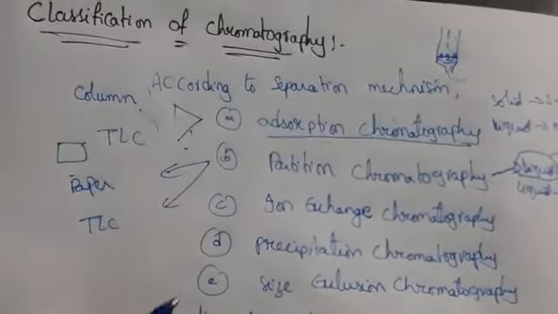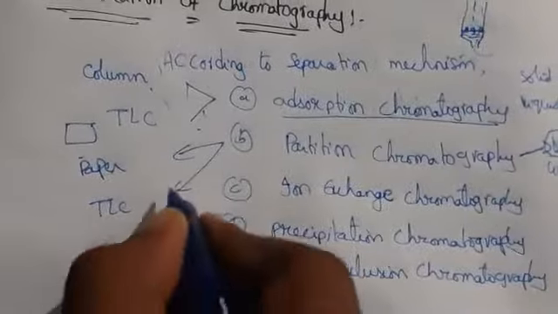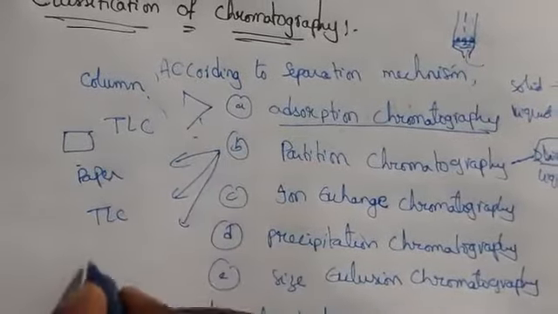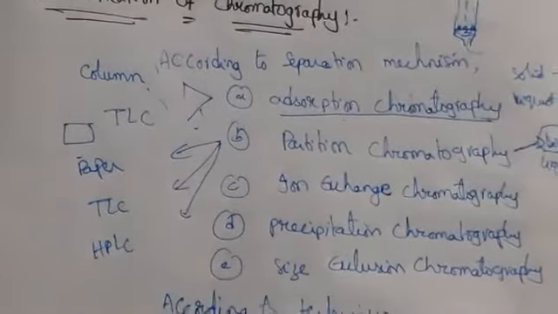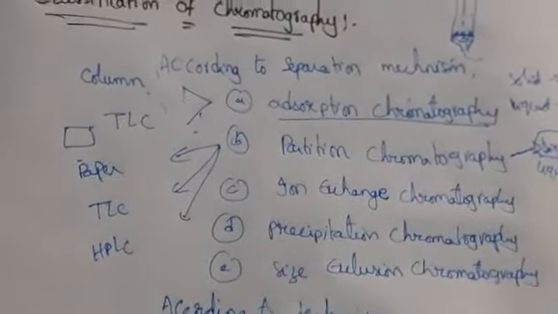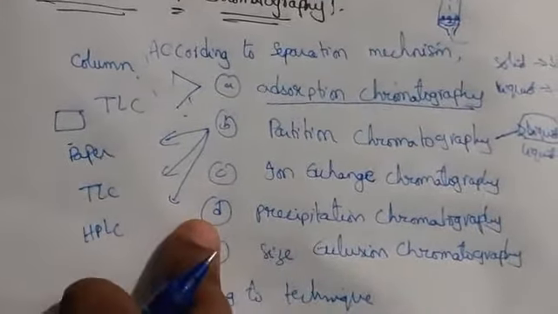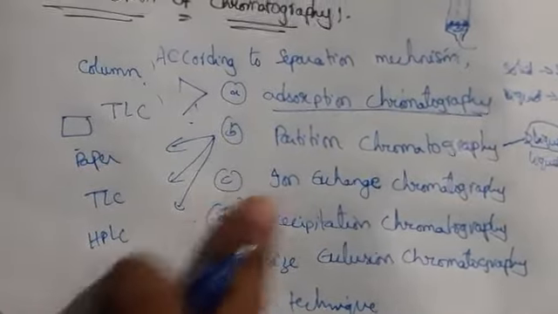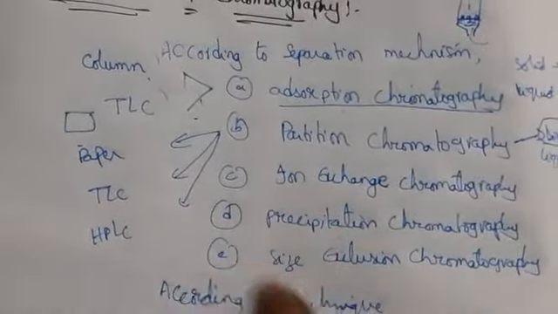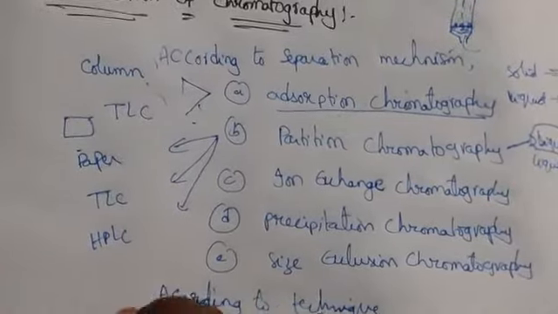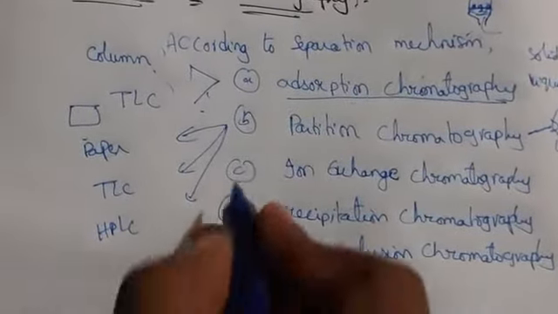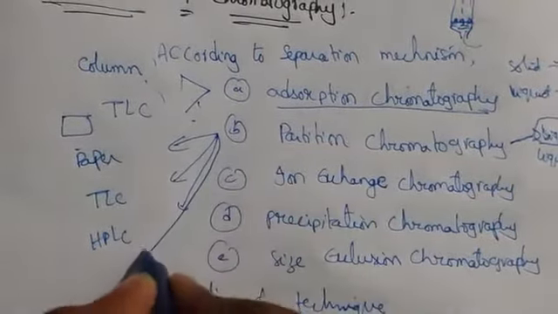We can also take HPLC, high pressure liquid chromatography, where the stationary phase is a column, and the liquid moved under pressure is the mobile phase.